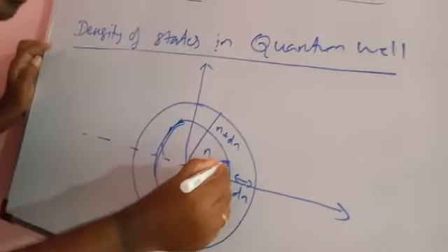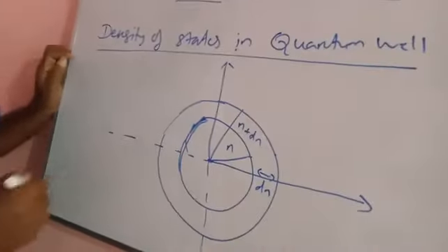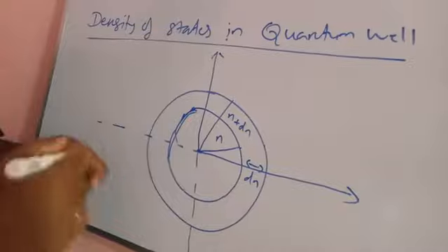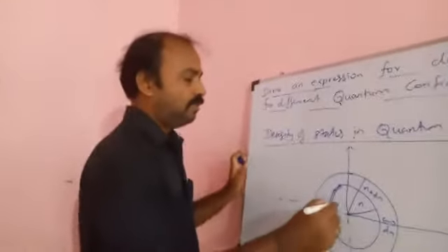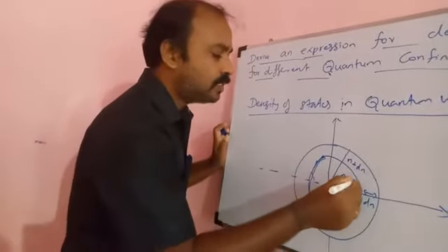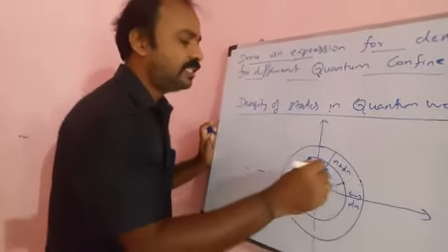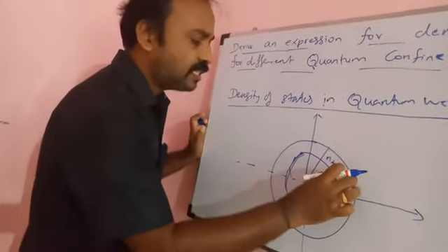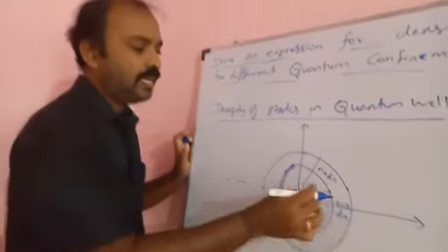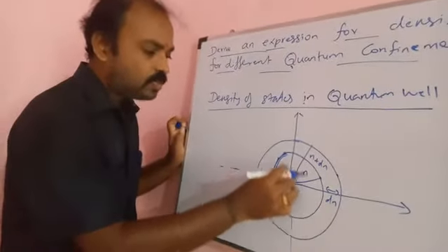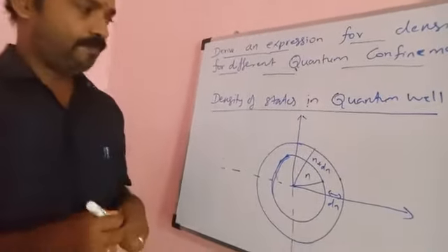This is one quantum state, this is another quantum state. So many quantum states, that is energy states, are there. This is one energy state, this is another energy state. Within this region there are also a number of energy states, and within n there are also a number of energy states.